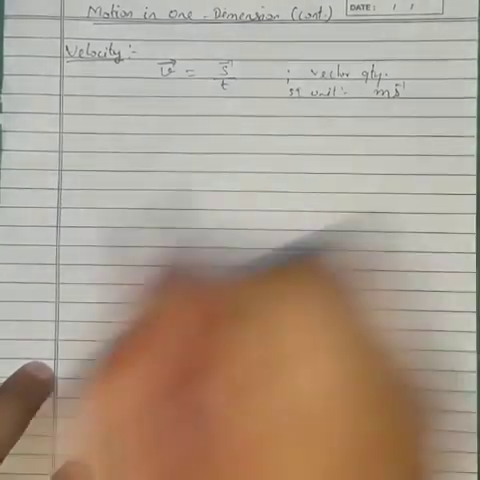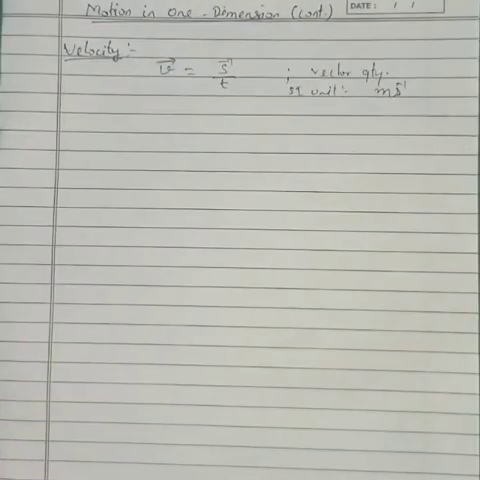So if two bodies are moving with the same speed but they are moving in different directions, then we can say that their speed is the same but their velocities are different since their directions are different. So in case of velocity, we will always talk about direction along with the magnitude.